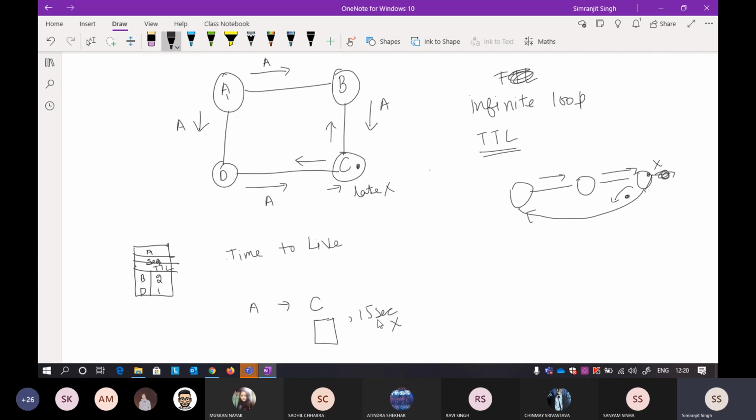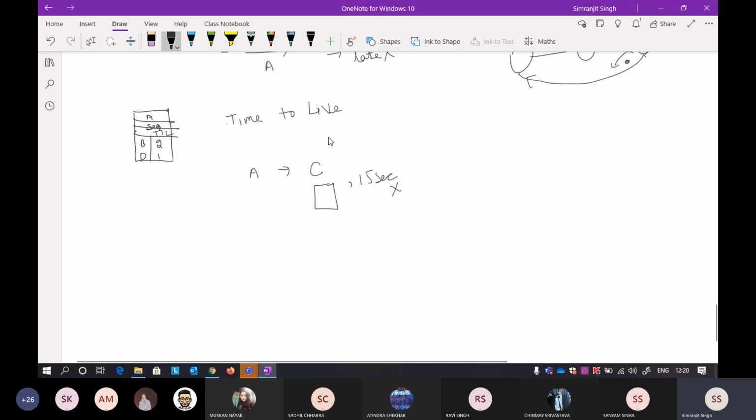So I will assign my packet a certain time. After some time, the time will be sufficient, and in that time it will be able to reach all the routers in the path. That is why TTL is needed. TTL is time to live. I will assign something like 15 seconds to a packet, which will be enough to cover all the routers that lie in the path.